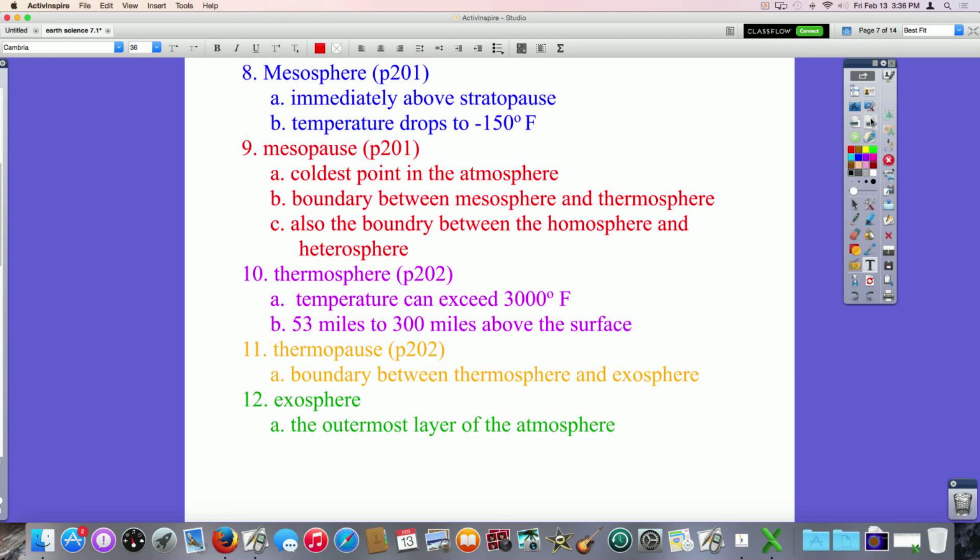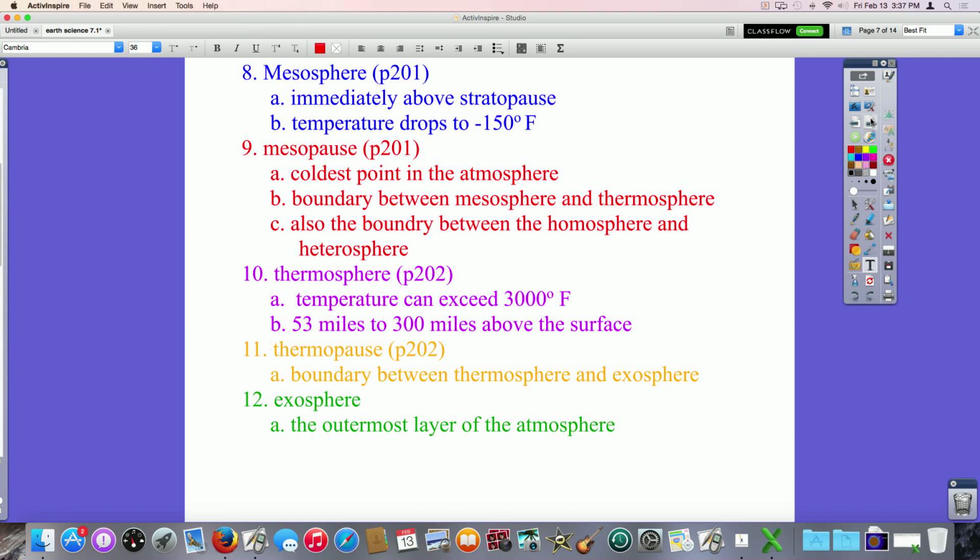Boundary between mesosphere and thermosphere. Also the boundary between the homosphere and heterosphere. Actually, that should be the thermopause. We have a typo there. Sorry. In the thermosphere, temperature can exceed 3,000 degrees Fahrenheit, 53 miles to 300 miles above the surface. And the thermopause is that boundary between the thermosphere and the exosphere.